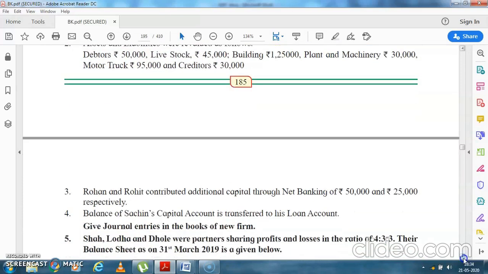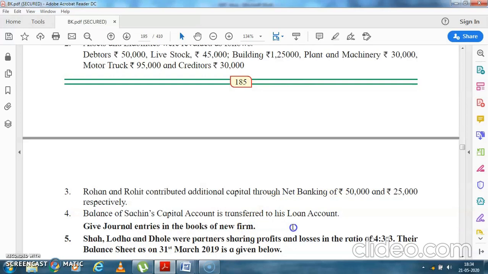What is the problem saying? Rohan and Rohit contributed additional capital of 50,000 through net banking. So after one partner is going out of the business, these two partners are bringing more capital to the business. The balance of Sachin's capital is transferred to the loan account.